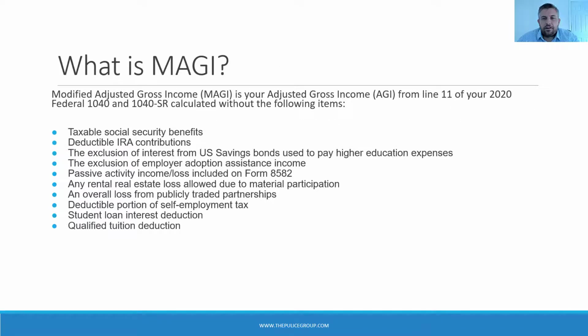What is modified adjusted gross income? You've heard me say that now 5 or 6 times without defining it. That's just your adjusted gross income calculated without certain items like taxable Social Security benefits, passive activity income or loss from Form 8582, rental losses due to material participation, and several other items listed here on the slide. You can find your AGI, the starting point for this calculation, on line 11 of your 2020 tax return.